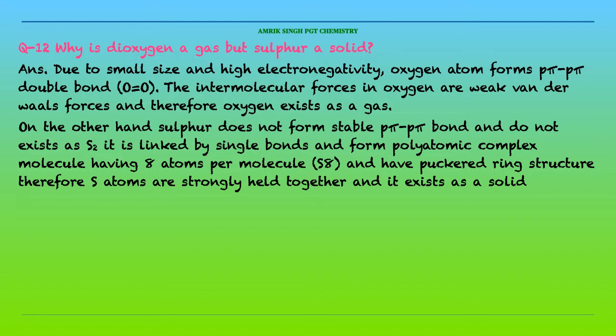On the other hand, sulfur does not form stable p-pi bond and does not exist as S2. It is linked by single bonds and forms a polyatomic complex molecule having 8 atoms per molecule and a puckered ring structure. Therefore, sulfur atoms are strongly held together and it exists as a solid. The main reason for oxygen to be a gas is its ability to form p-pi bond. And the main reason for sulfur to exist as a solid is its inability to form p-pi multiple bond.